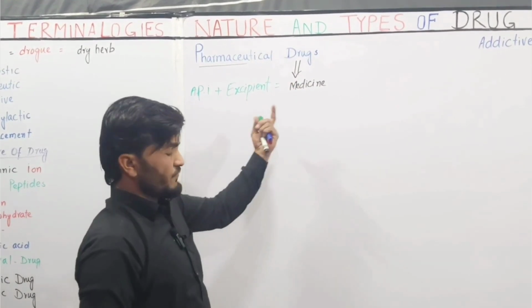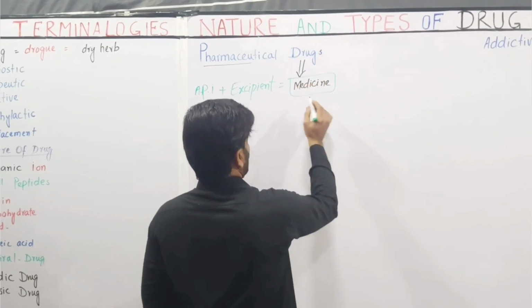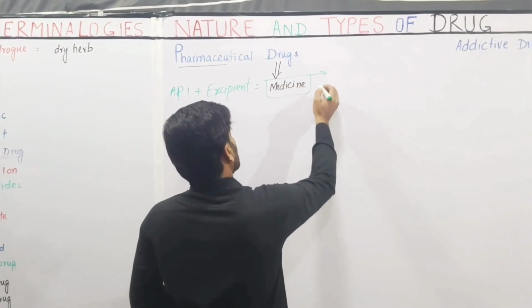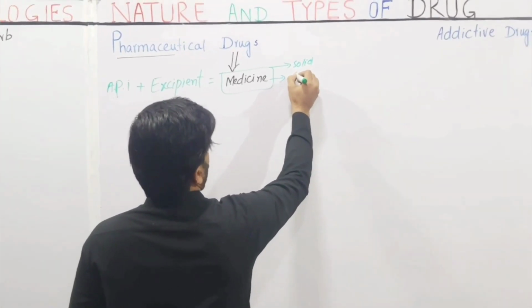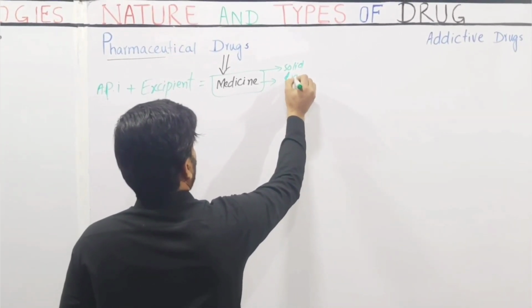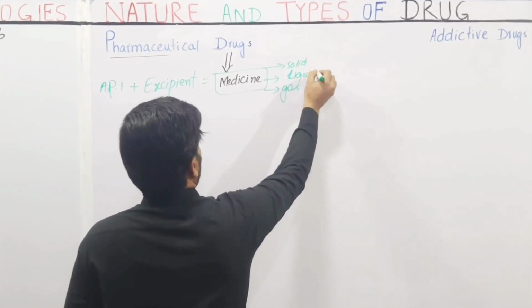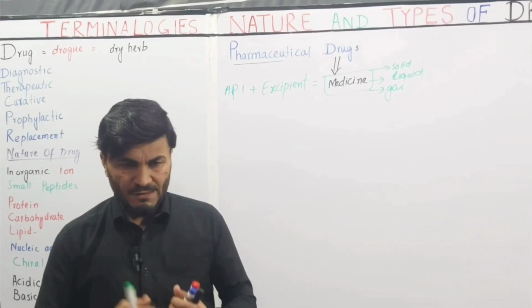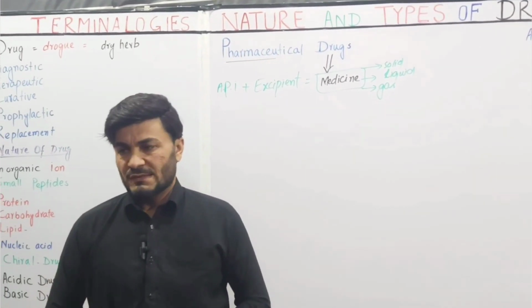This dosage form of the drug, which is the physical form of the drug, may be solid like tablet and capsule, liquid, syrup and elixir, and gaseous, that is aerosol. This form is called medicine, and excipients are inactive substances.